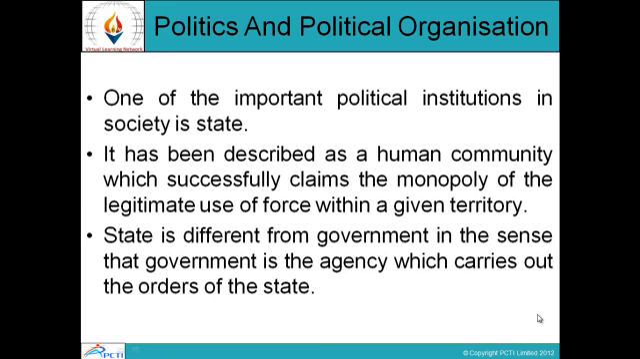State is different from government in the sense that government is an agency which carries out the orders of the state. So government keeps on changing after a fixed interval of time, but state remains the same, and government follows the orders given by the state.